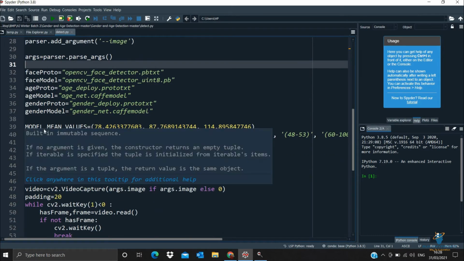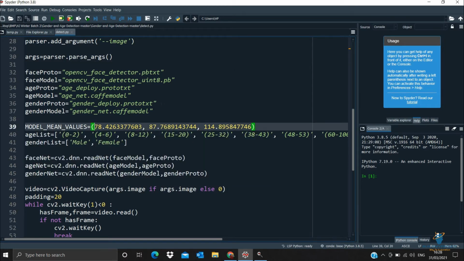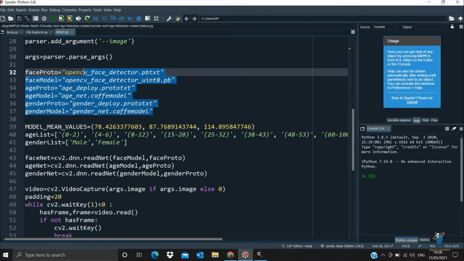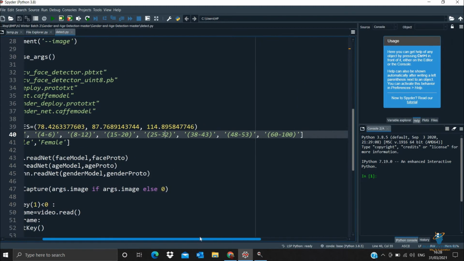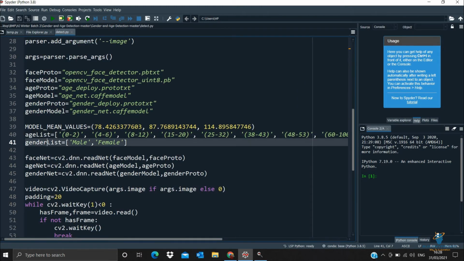This is done with the help of the argument parser module. This is model_mean_values. This is nothing but the default value, which I have taken as the mean value of these files. And then the age list is nothing but a list of ranges: 0 to 2 is the first value, 4 to 6, 8 to 12, 15 to 20, 25 to 32, 38 to 43, 48 to 53, and the next is 60 to 100. And then gender list, obviously there will be only two genders, that is male or female.